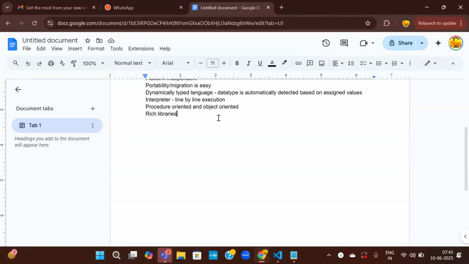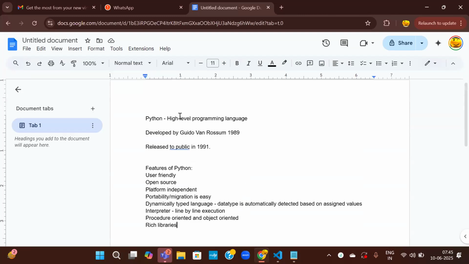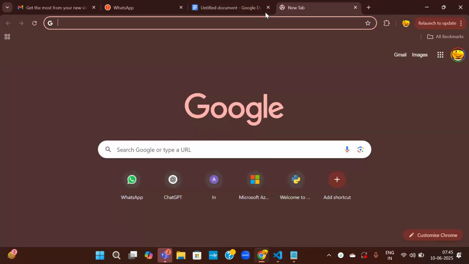If you want to develop a calendar with Python code, you can just import the calendar module and use it. It is as simple as that. For anything you name, it has a library. So let us quickly go to the Python website and see how we can install that.